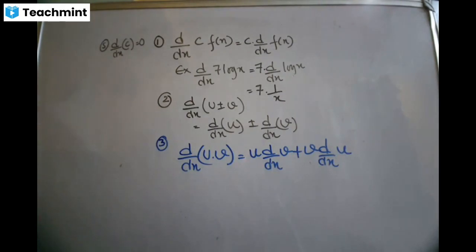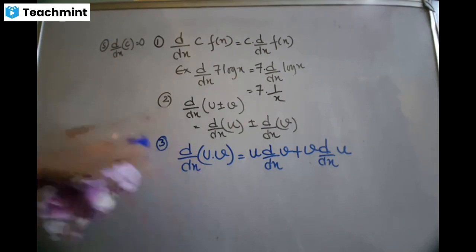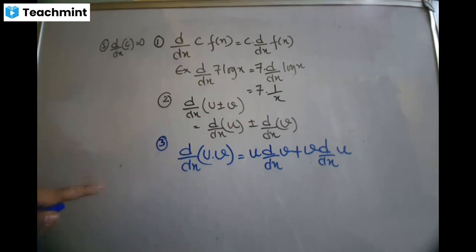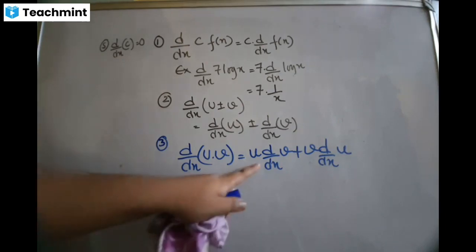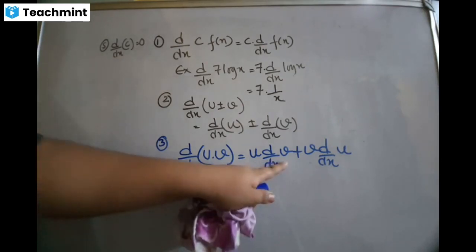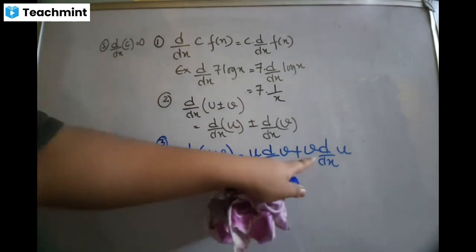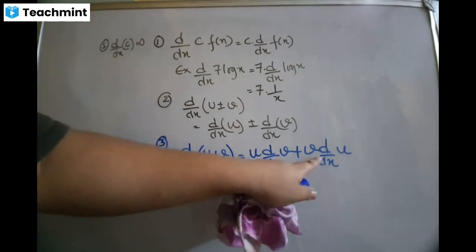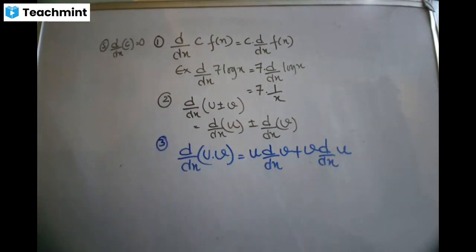If you apply the formula directly, I've given you the 11 formulas. If you apply the formula directly, then you are wrong. If there's a multiplication sign, property चलाउनै पर्छ. Property ले के भन्छ? You cannot break the function if there is a multiplication sign between two functions. So in order to break them, I have to consider one as a constant, then break the second one, plus keep the second one as the constant and then break the first one. Is that okay? Yes or no?